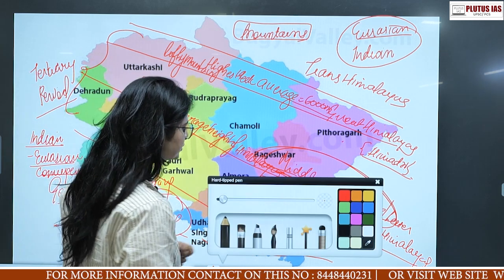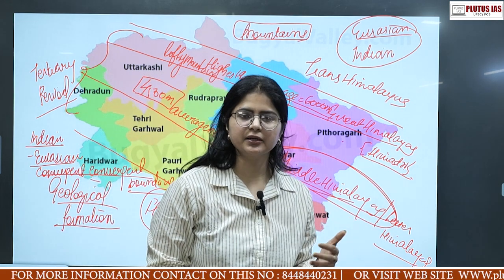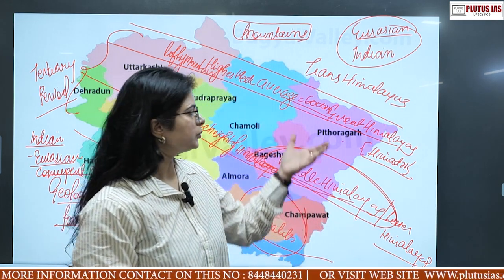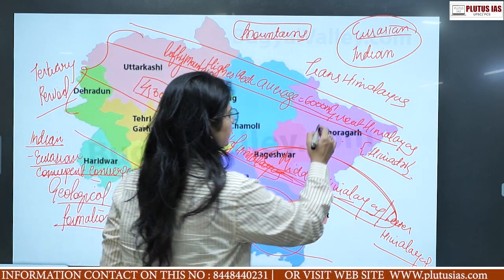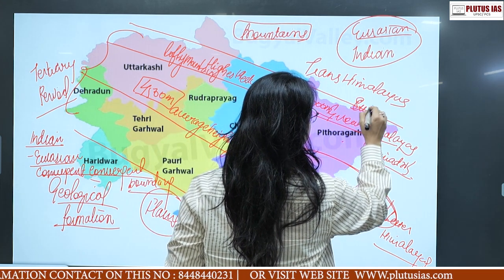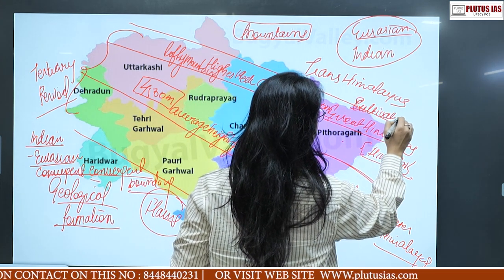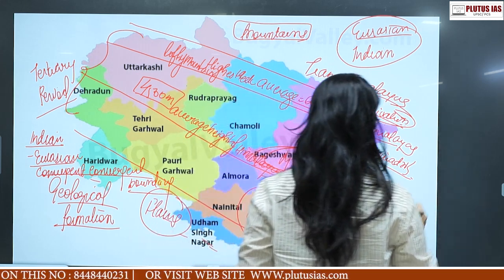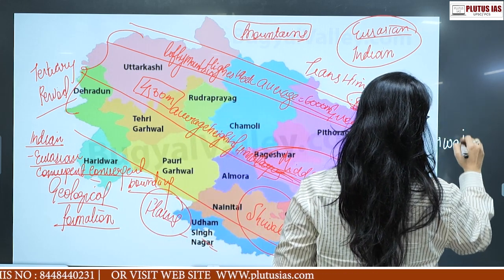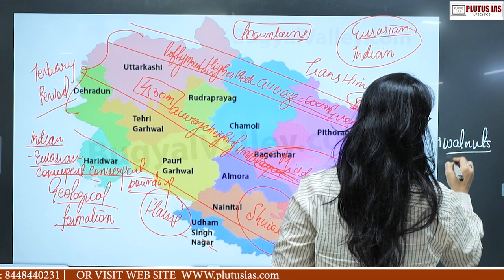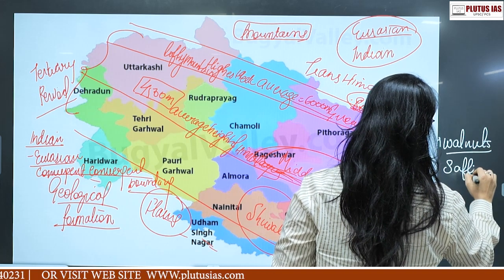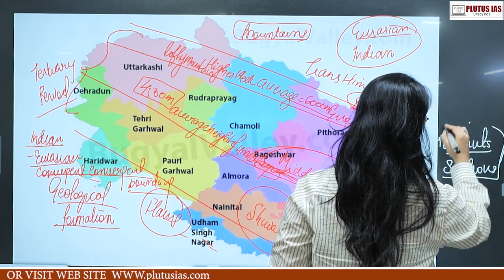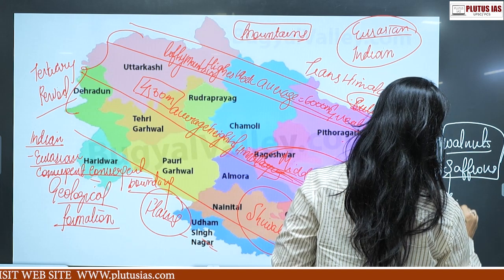And if you talk about the vegetation of the Great Himalayas, Middle Himalayas and the Shivaliks, you would see that Great Himalayas also have good cultivation in some areas, for example walnuts, orchards and saffron.